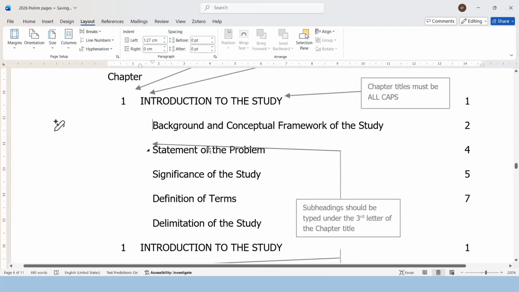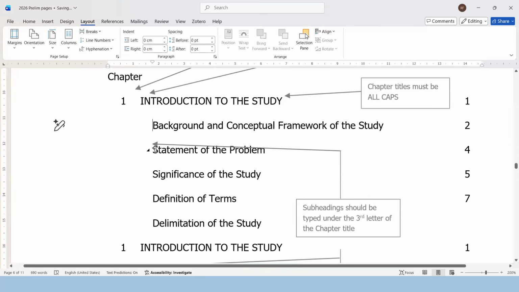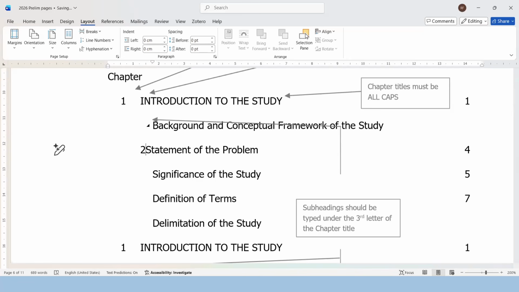And again, I use tabs. There you go. And then I just edited. I just move this one, there you go, to align everything. It's so easy rather than using spaces. Why? Because, for example, if I am going to edit the second line, say statement of the problem, I'll just press enter.